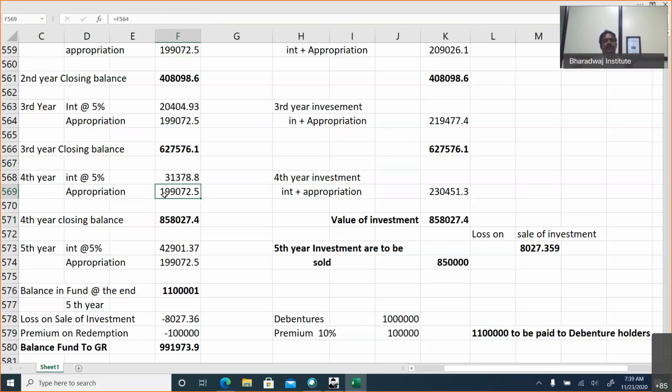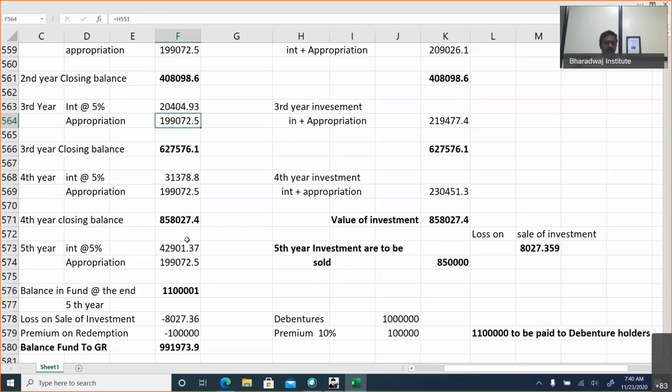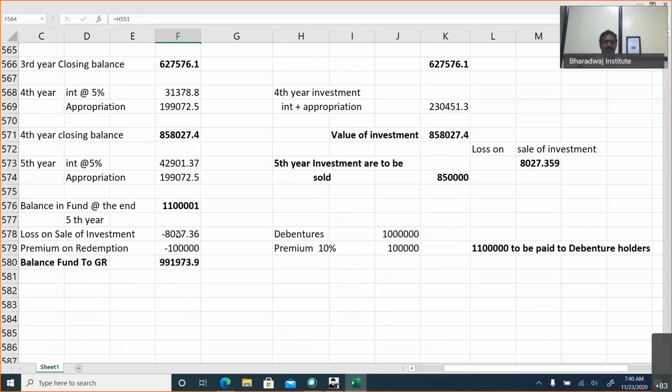Even if you prepare in the form of a ledger account, the same balance will come. This will be like by P&L account, by interest, by P&L account, like that we credit and we close. Then next year, by interest, by P&L account, like that we credit and close. Like that the closing balance will be worked out. Last year, on the debit side, we will put the loss on sale of investment, then premium on redemption we will adjust. Then the balance will be transferred to general reserve.